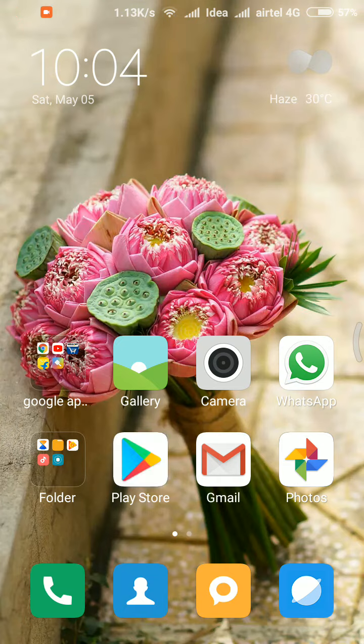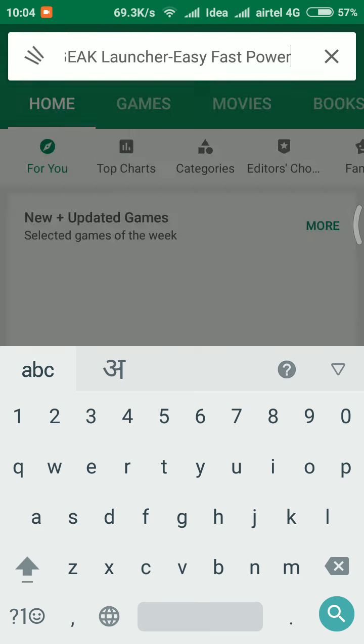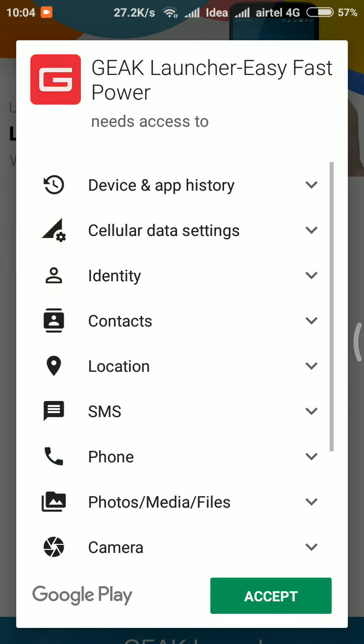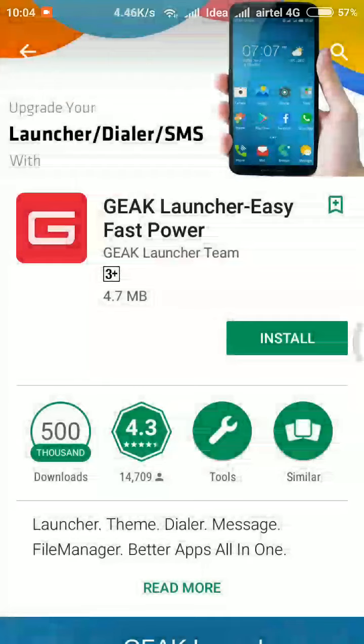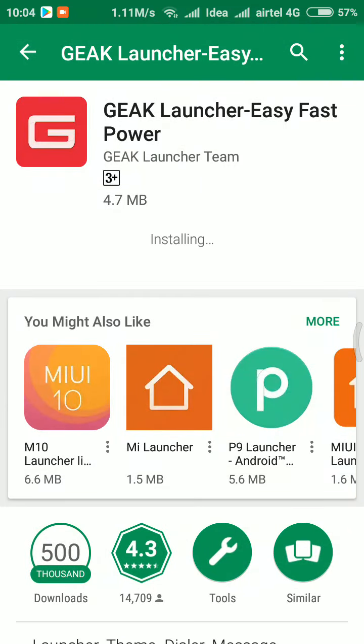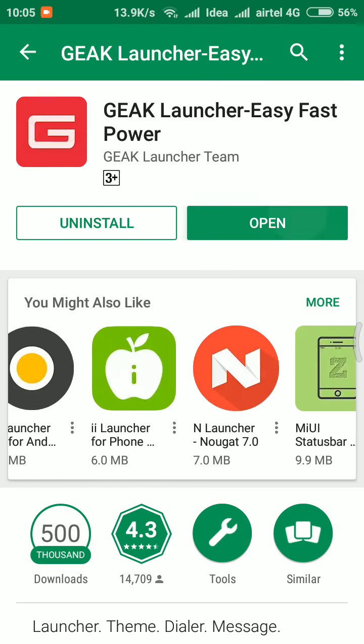So first of all, go to the Play Store, then search here for e launcher, then install it. After installing this, accept, then hit install. It will take some time to install. Then open it.